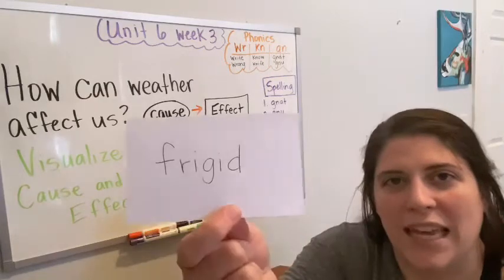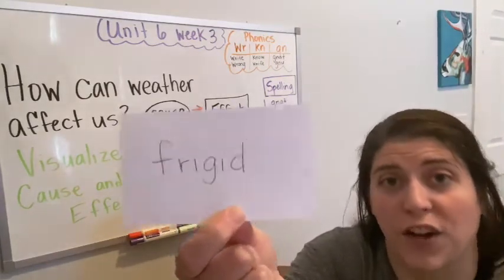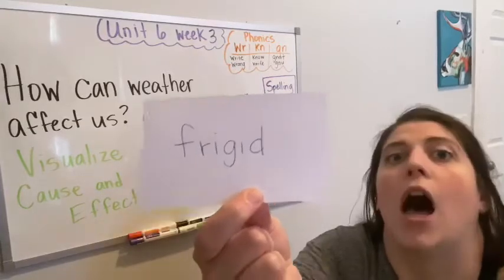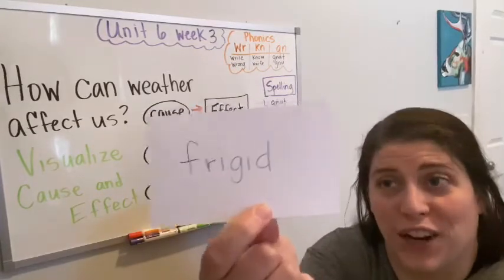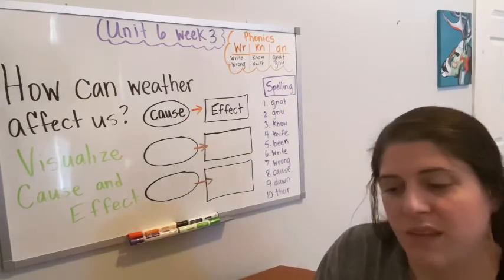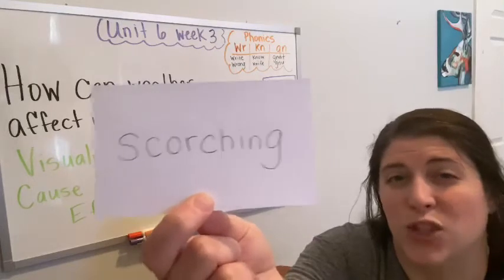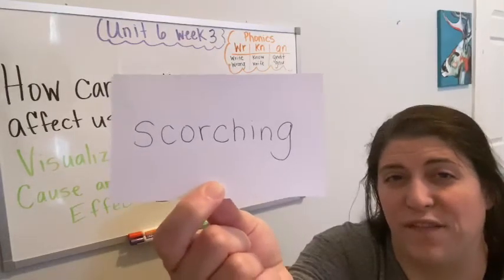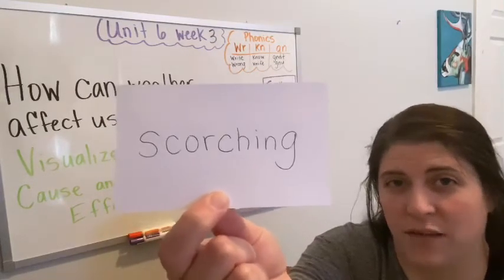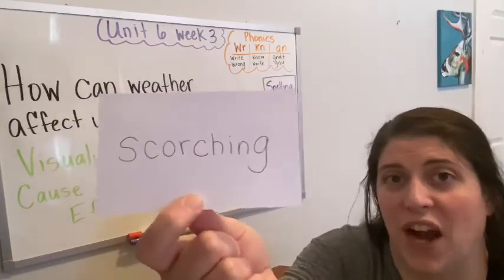Our next word is frigid. If something is frigid, it is very, very cold. It's not just a little bit cold. It is very, very, very cold. And we have scorching. If something is scorching, it is very, very, very hot. Not just a little warm, but hot. It's scorching.